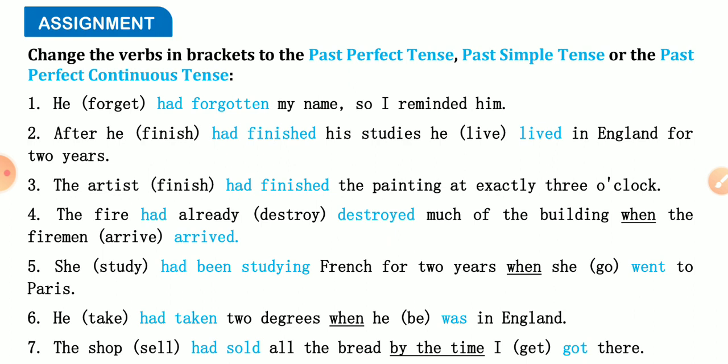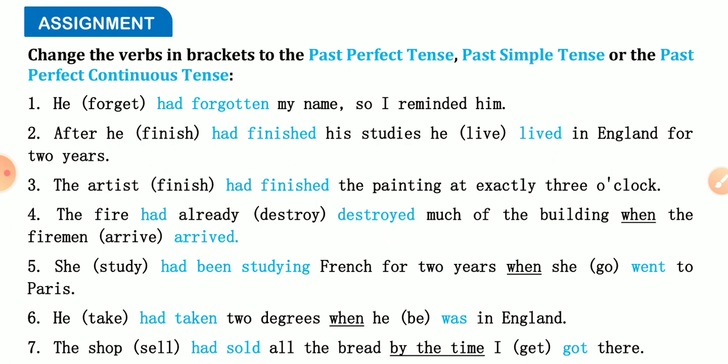The fire had already destroyed much of the building when the firemen arrived. When is conjunction? When we use a conjunction, first sentence should be in past perfect and second one should be in past indefinite. She had been studying French for 2 years when she went to Paris. Here also you can understand when is conjunction, and before that had been studying means past perfect continuous tense has been used, and the second one is past indefinite tense.